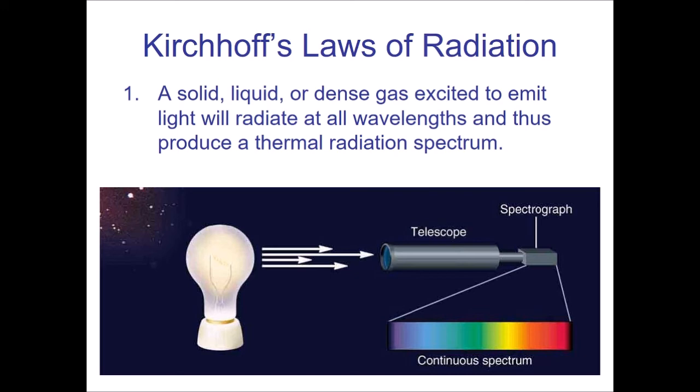So you just need a hot, dense object to do this thing. What's being illustrated in the picture here is a traditional incandescent bulb. Traditional light bulbs have a filament made of a very thin metal, usually tungsten, and a current passes through the filament and it causes the filament to get extremely hot, and because it's a hot, dense object, it produces a rainbow of colors. If you could look at the light bulb with a spectrograph that can disperse the light, you're going to see a rainbow of colors.